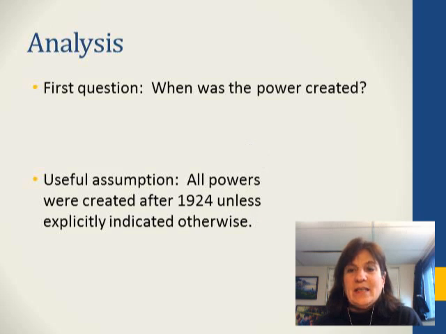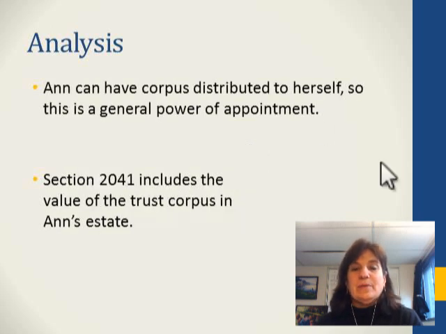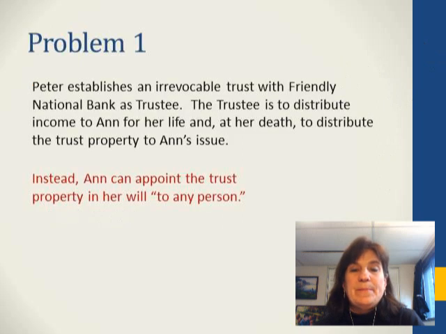Okay, so now we can ask, was it a general power of appointment? Well, yes, because Anne could distribute corpus to herself. And since this is a general power of appointment, Section 2041 includes the value of the trust corpus in Anne's estate.